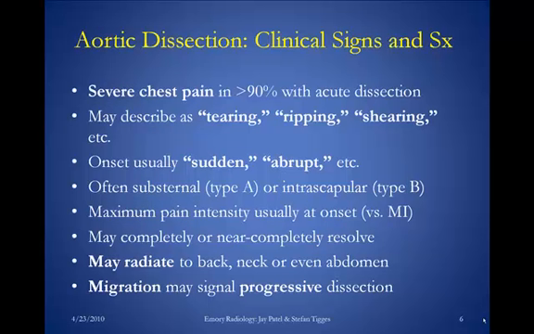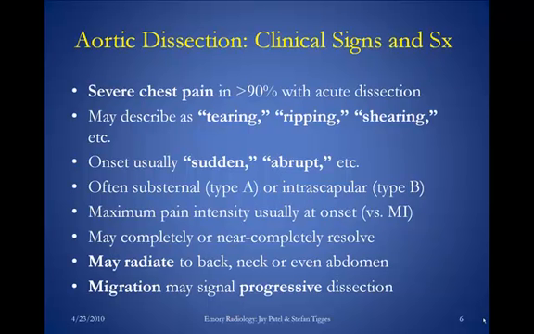Aortic dissection. Some of the clinical signs and symptoms that you may hear in the clinical setting of aortic dissection are severe chest pain, which is actually seen in about 90% of patients with dissection. And in all the clinical settings you've seen and in all the important tests you've taken in medical school, like step 1, 2, and 3, you get that classic history of acute tearing onset of pain spreading to the scapula or even progressing downward. And if you hear that history, you're automatically alarmed to the diagnosis of aortic dissection.